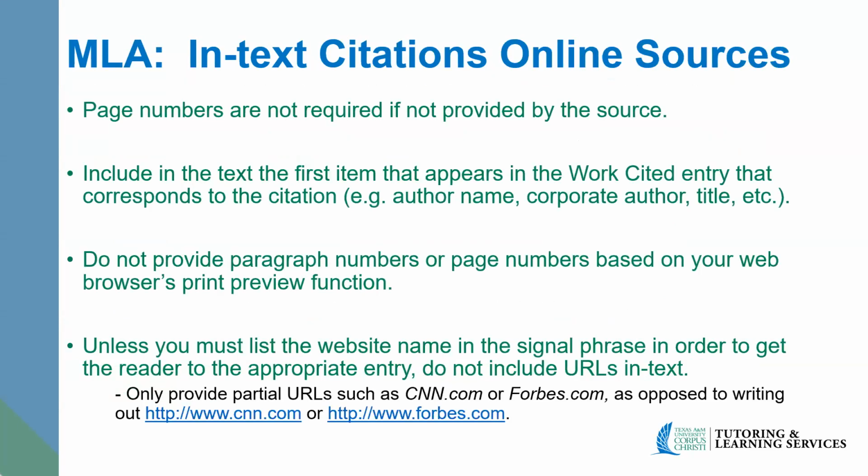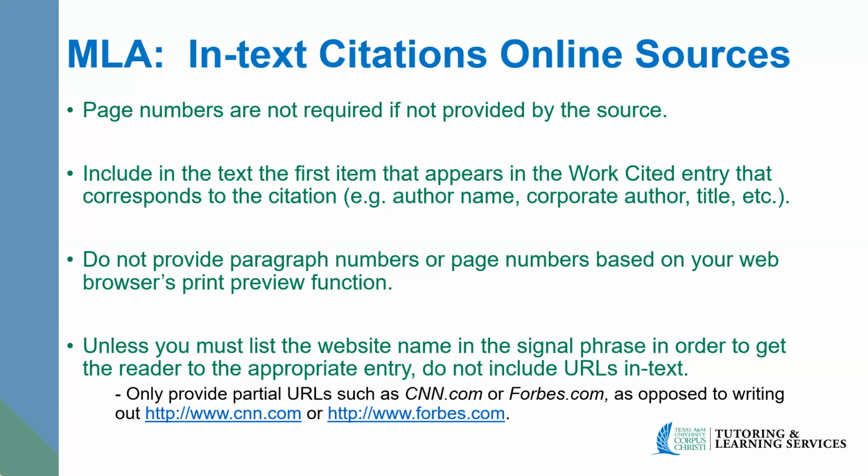Alrighty, so online sources. A page number is not required if the source does not provide a page number. You include in the text the first item that appears in the works cited entry that corresponds to the citation. That could be the author name, the corporate author of the website, the title of the website if no author is given, etc. Do not provide paragraph numbers or page numbers based on your web browser's print preview function. That's if you were to download a website, like a PDF, you don't use the numbers on your own personal PDF because that might not align with somebody else's view.